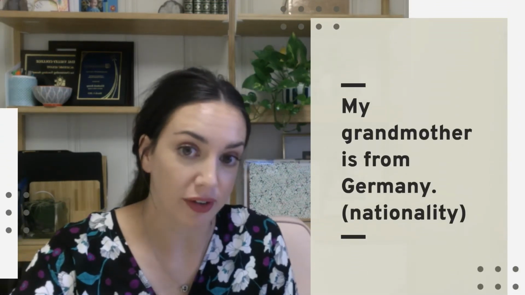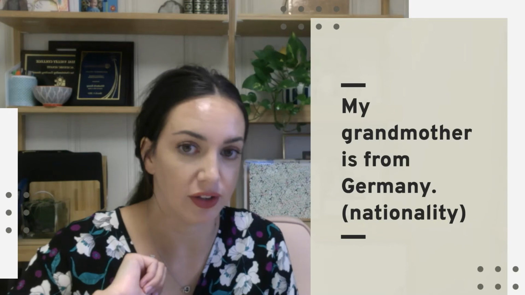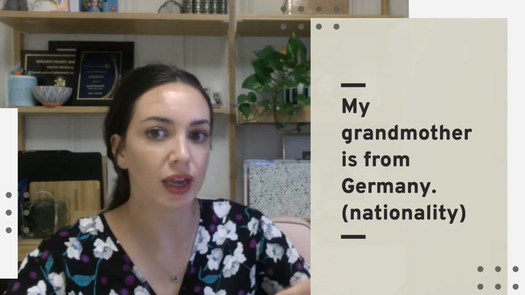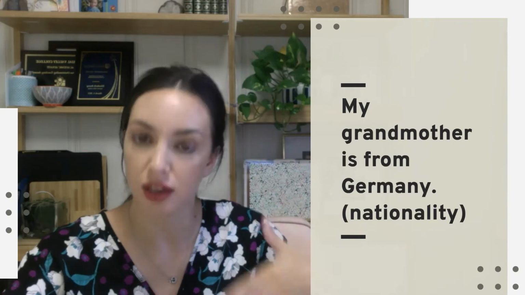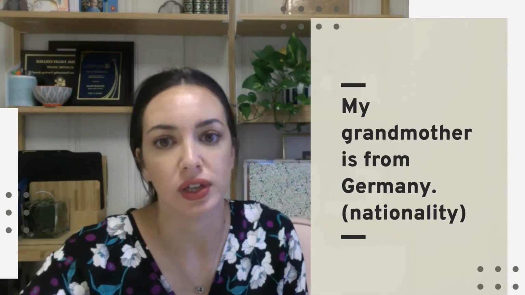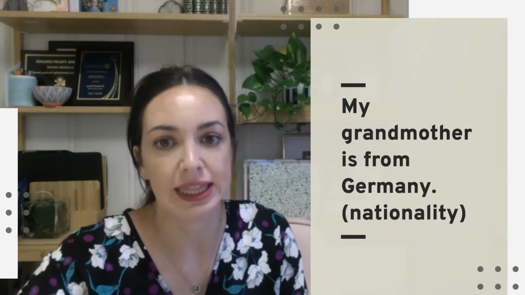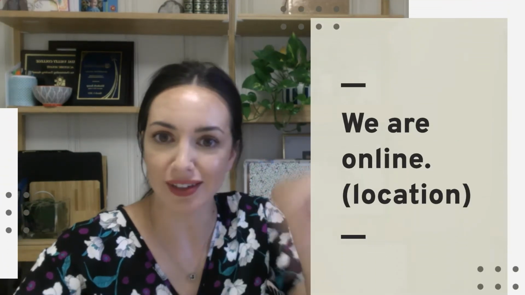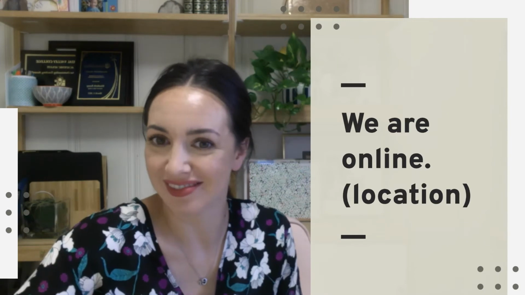My grandmother, third person singular, is from Germany. I'm talking about her nationality, so I want to use to be in the simple present tense. We are online.